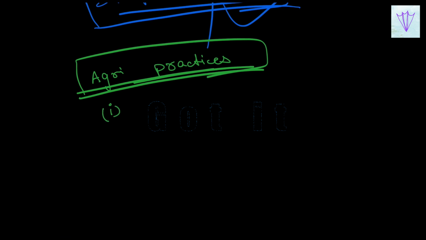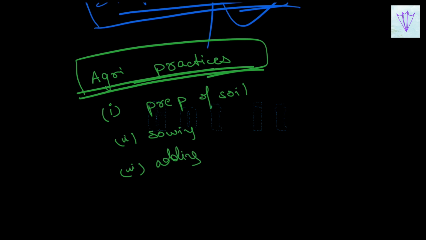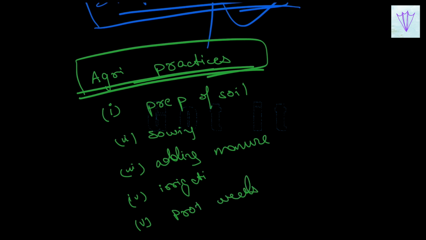Some of the practices involved are the preparation of soil, sowing of seeds, adding manure and fertilizers, irrigation, that is watering the crops, protection from weeds, which are unwanted plants, and harvesting and proper storage of the seeds.